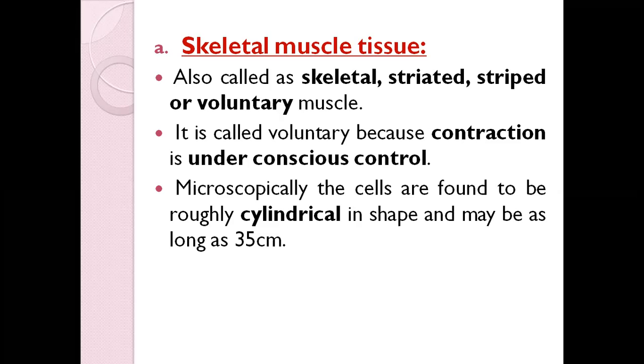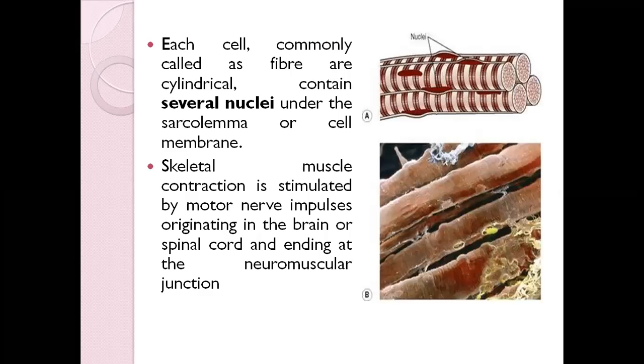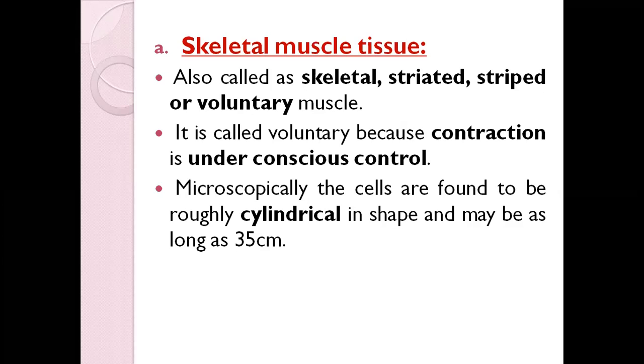And why they are striated, it is because of the diagram. See those band-like structure lines, okay? Those lines are called striations. So this is the main reason why skeletal muscle tissue is also called striated, because of that line-like structure, like a band type. And it is also called voluntary because contraction is under conscious control, okay. For example, movement of your joint, limbs.